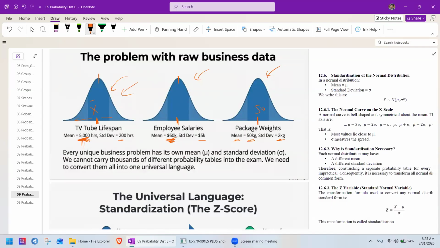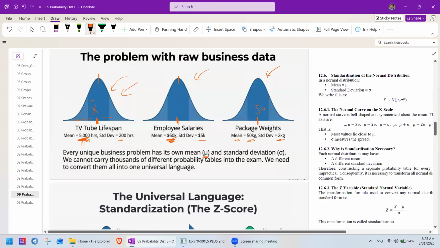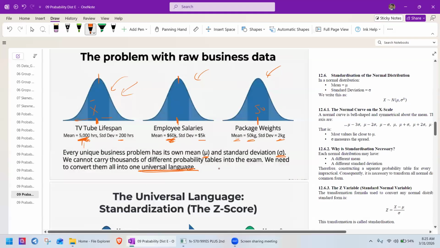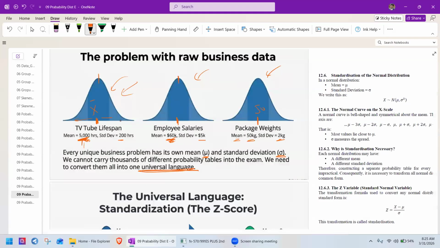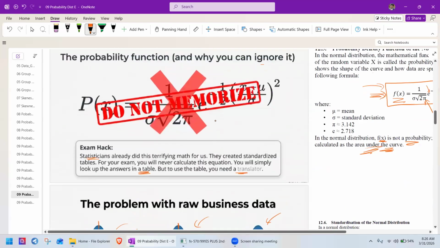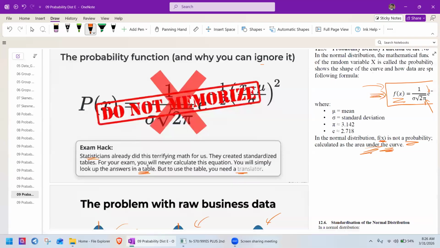Every unique business problem has its own mean and its own standard deviation. We cannot carry thousands of different probability tables into the exam. So we need to convert them all into one universal language. Standardize. We have to standardize. Here we have 5,000, we have 60,000, we have 50, right? We have different x values and different standard deviations. So as I told you earlier, the statisticians already created a standardized table.